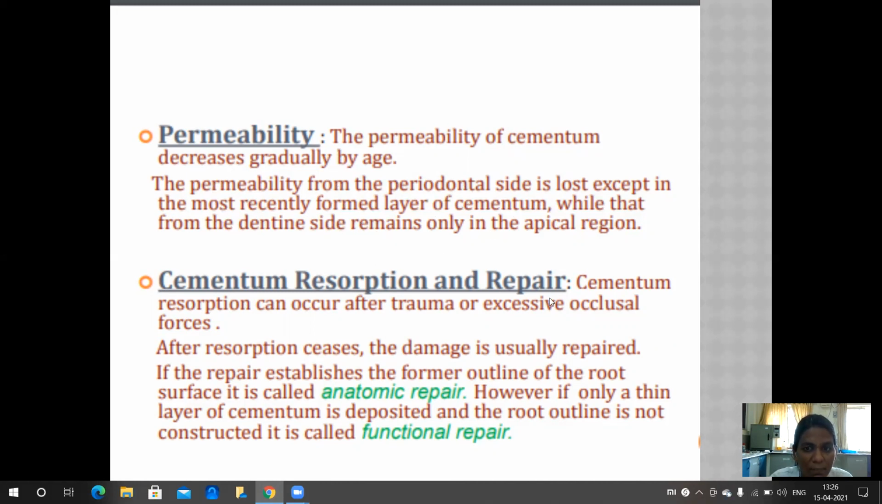Cementum resorption and repair. Cementum resorption can occur after trauma or excessive occlusal forces. After resorption ceases, the damage is usually repaired. If the repair establishes the former outline of the root surface, it is called anatomic repair. However, if only a thin layer of cementum is deposited and the root outline is not reconstructed, it is functional repair. There are two types of repair in the cementum, that is anatomic and functional.